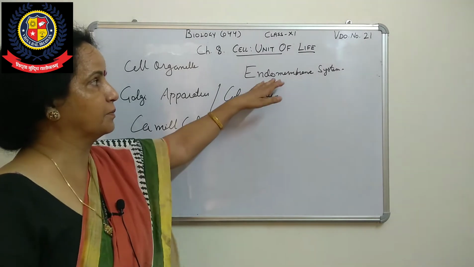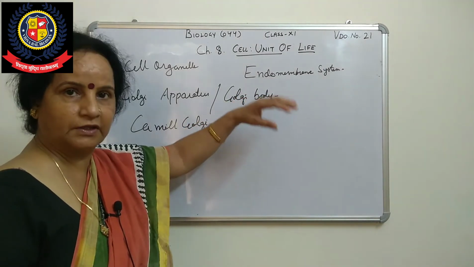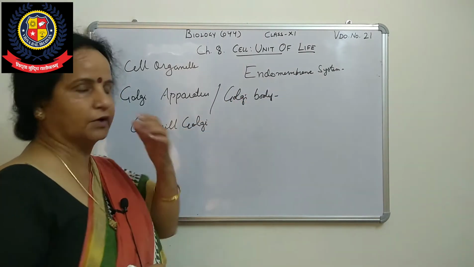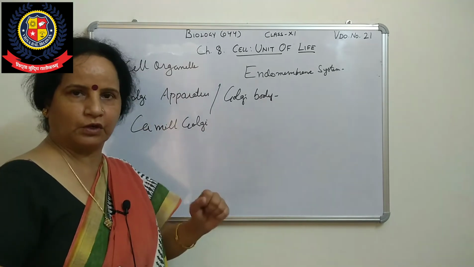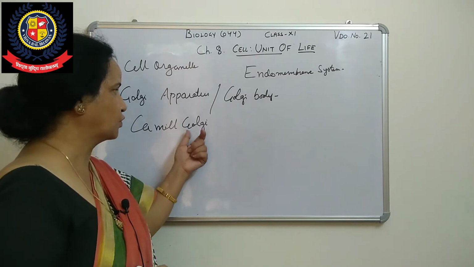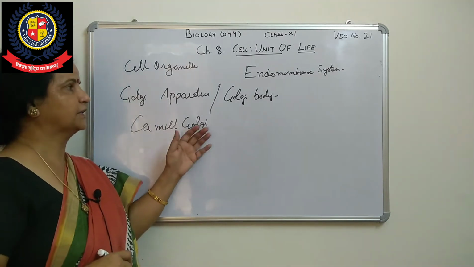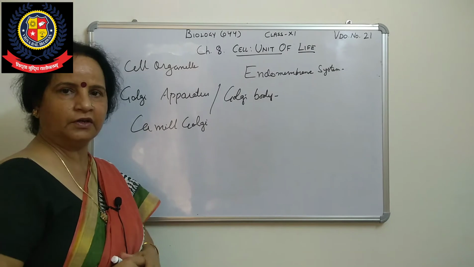As you know, the endoplasmic reticulum is also near the nucleus, and the Golgi body is also near the nucleus, or near the endoplasmic reticulum. So after his name, Camillo Golgi, it is called Golgi apparatus or Golgi body.